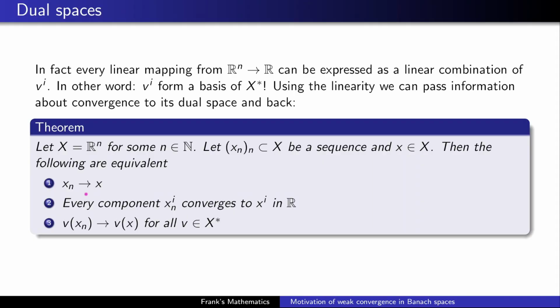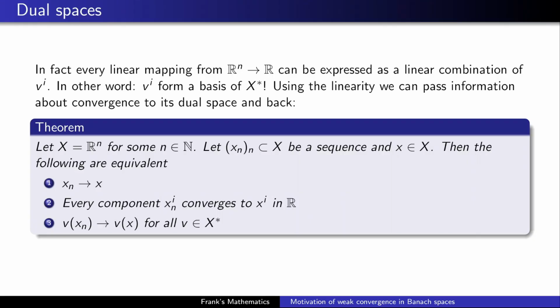What do I mean with this? This is pass information from 1 to 3. This is somehow clear, but more interesting, we can go back from 3 to 1. So if we know what happens on all elements of the dual space, we know something about our sequence itself.